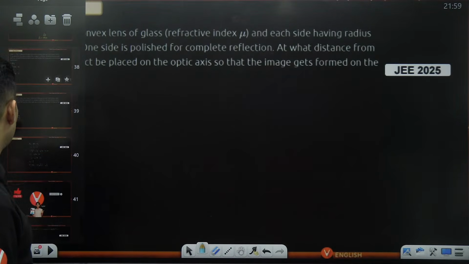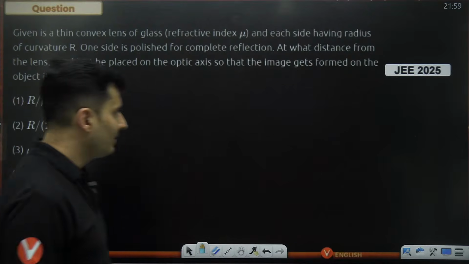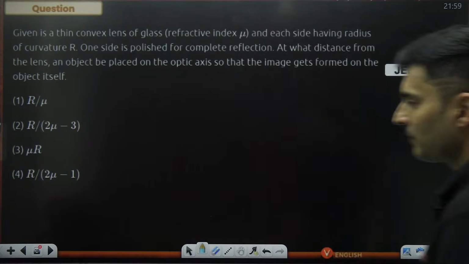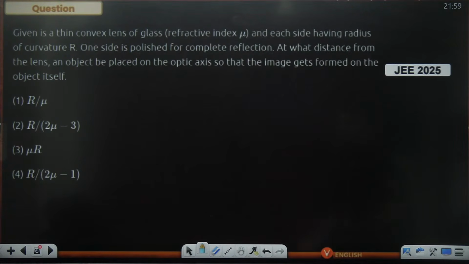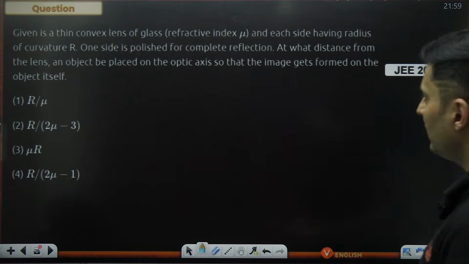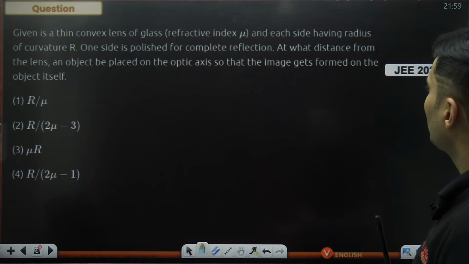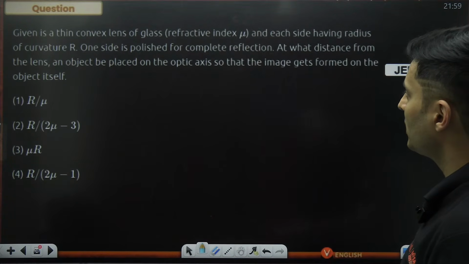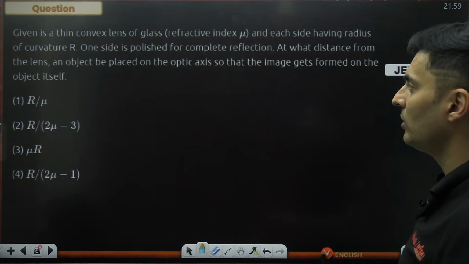Let's do another question which was asked in 2025 itself. Beautiful question. Let's see. Given is a thin convex lens, each side having some radius, one side is polished. At what distance from the lens should an object be placed so that the image gets formed on the object itself?